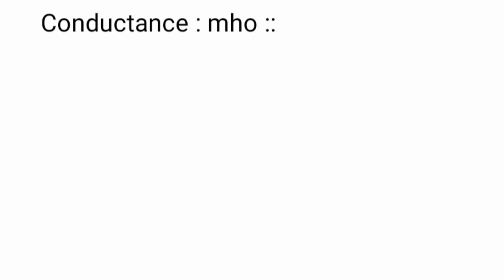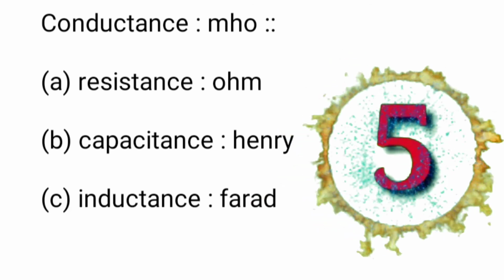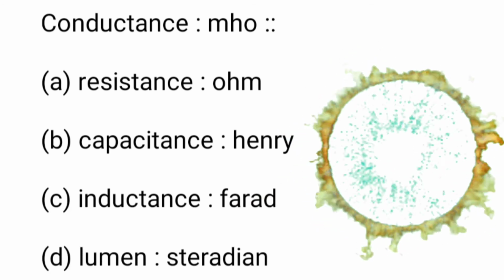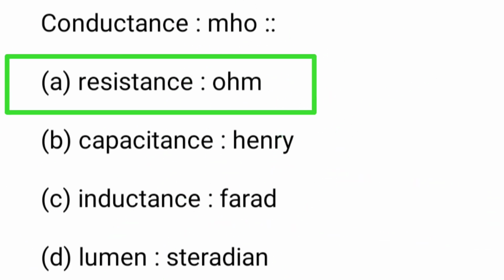Next one: conductance is mho. What is the next? A. Resistance is ohm, B. Capacitance is Henry, C. Inductance is Faraday, D. Lumens is Stader. Here the answer is A. Resistance is ohm. These all are units.